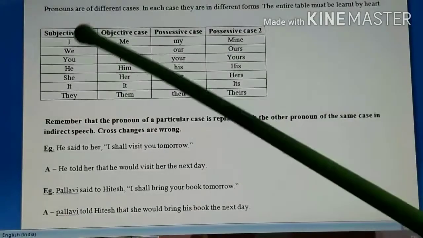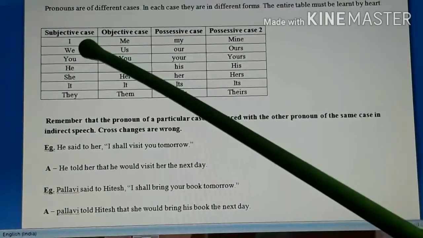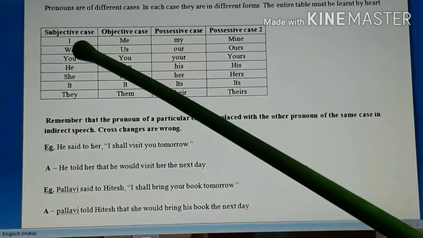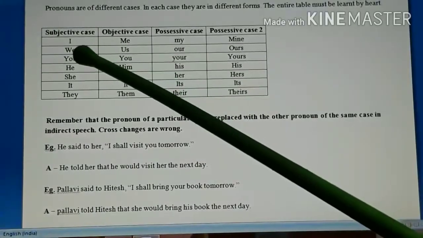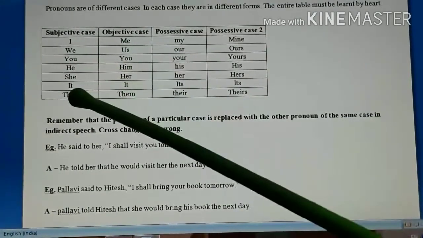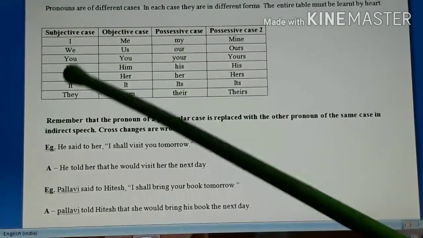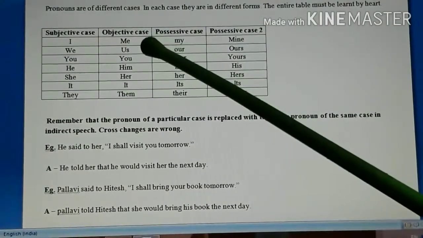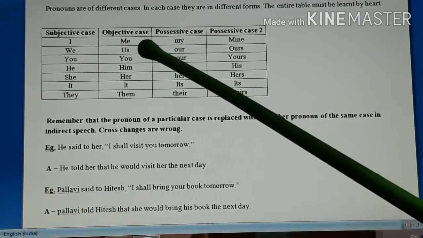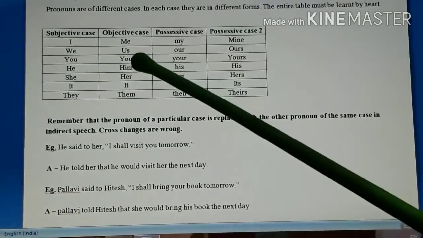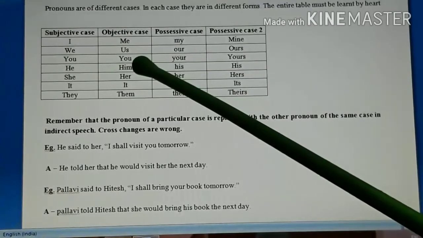First you have subjective case. Here the pronouns are normally written at the place of the subject; with that only the sentence begins. So I, we, you, he, she, it, they, these are the pronouns of subjective case. Then you have pronouns of objective case. Under objective case, you have me, us, you, him, her, it, them. Remember, these pronouns are written normally after the main verb of the sentence.